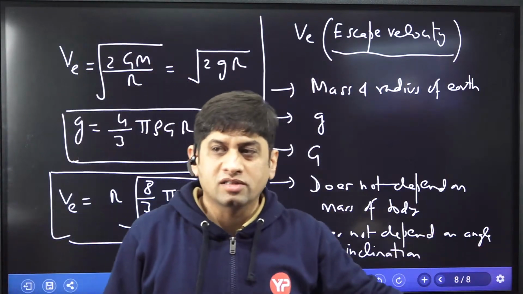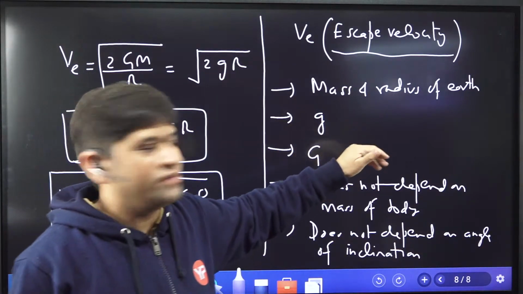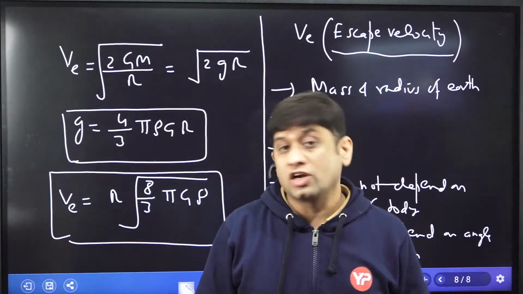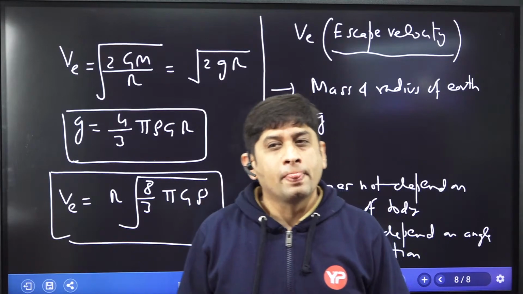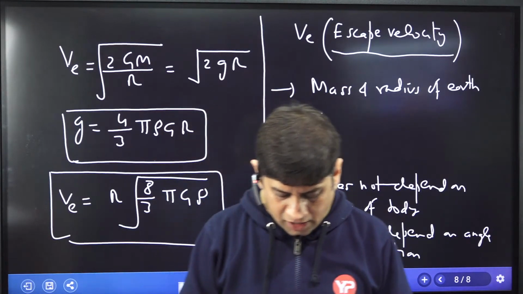Mass of the earth, radius of the earth, universal gravitational constant, acceleration due to gravity, these are dependent. And it does not depend upon the mass of the body. It does not depend upon किस angle पे तुम projection कर रहे हो. Projectile motion पढ़ेंगे बाद में, but escape velocity does not depend upon the angle of projection.